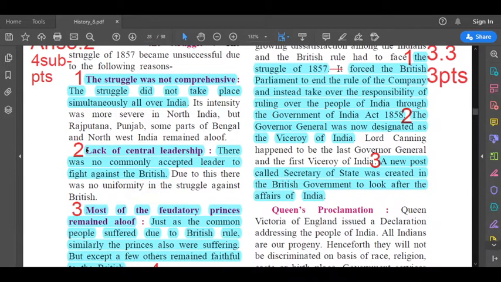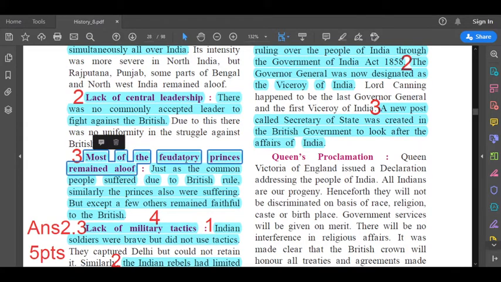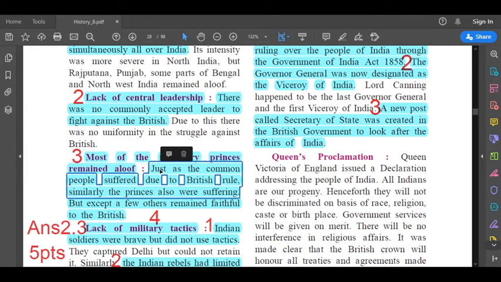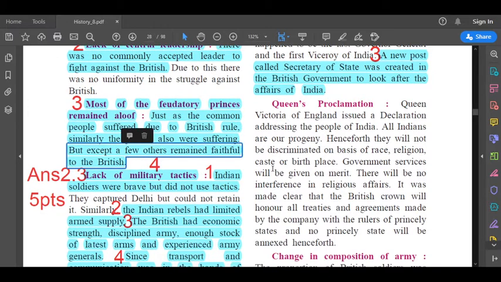Then your second sub-point, lack of central leadership. In this, what you're going to write, children? There was no commonly accepted leader to fight against the British. Then your third sub-point. Most of the feudatory princes remained aloof. In this third sub-point, you're going to write this entire thing. Just as the common people suffered due to British rule, similarly, the princes also were suffering. But, except a few others, they remained faithful to the British.